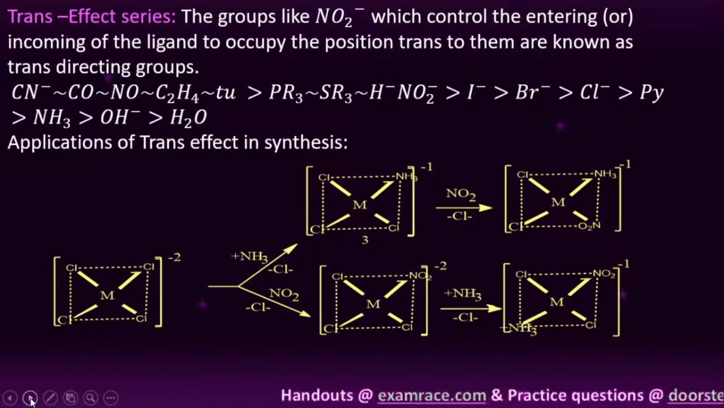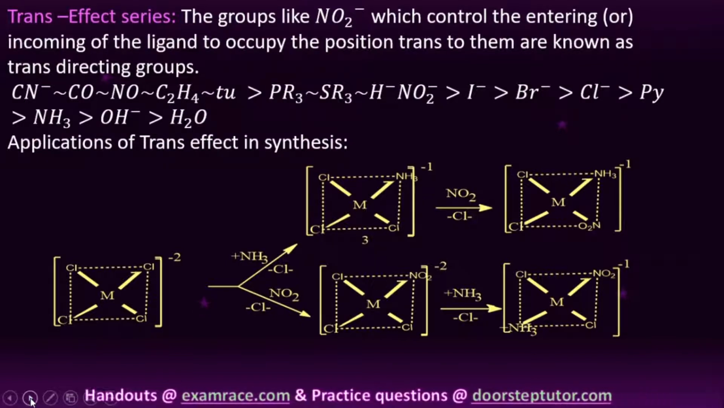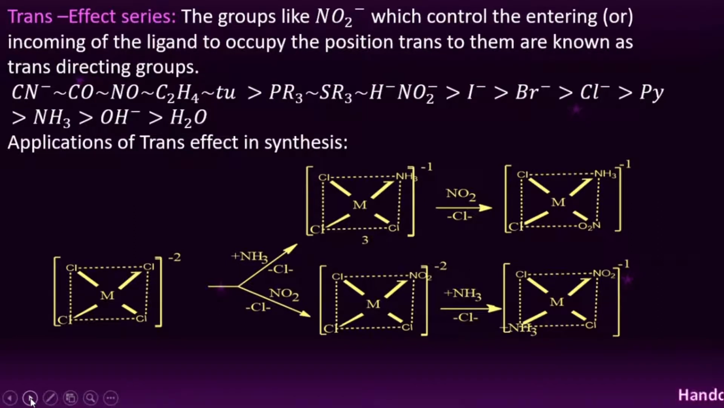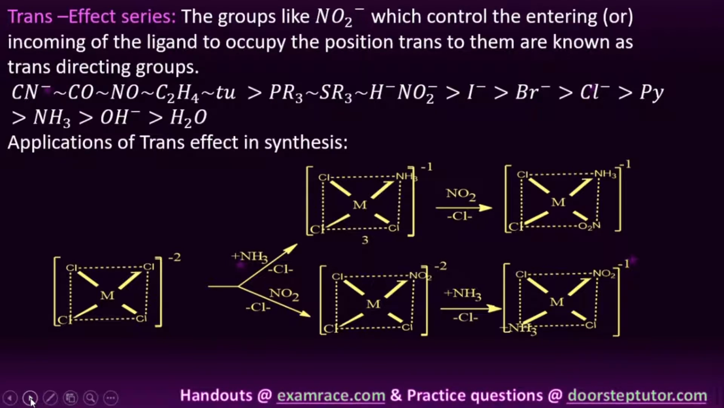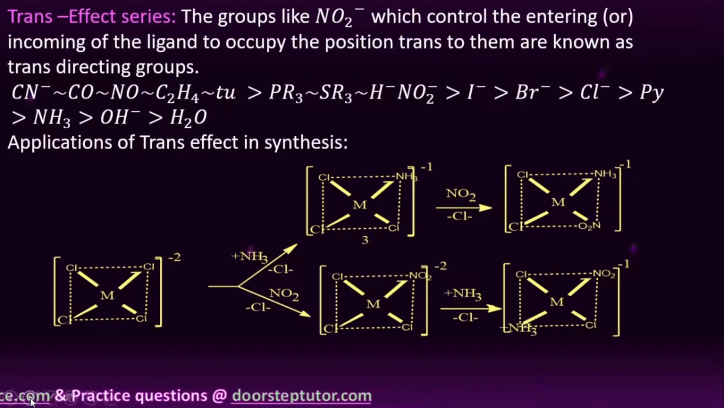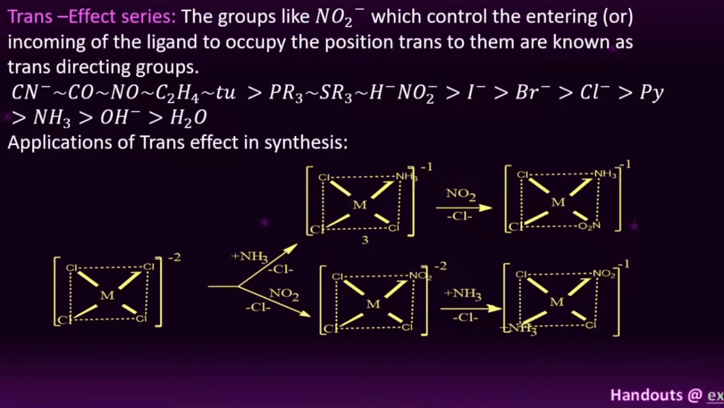So the groups like NO2 minus which control the incoming ligand, the position trans to them, are known as trans directing groups, or trans directing ligands. These trans directing groups like NO2 minus, CN minus, CO, NO, Cl minus, which control the entering ligand to occupy the position trans to them, are known as trans directing ligands, right?